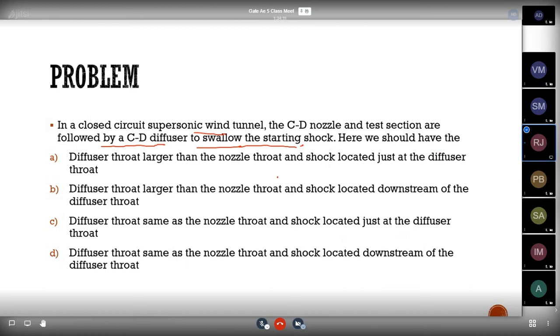Here we should have: diffuser throat larger than the nozzle throat and shock located just at the diffuser throat; diffuser throat larger than the nozzle throat and shock located downstream of the diffuser throat; diffuser throat same as the nozzle throat and shock located just at the diffuser throat; diffuser throat same as the nozzle throat and shock located downstream of the diffuser throat. Can you answer this question?